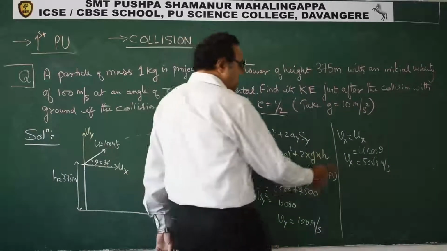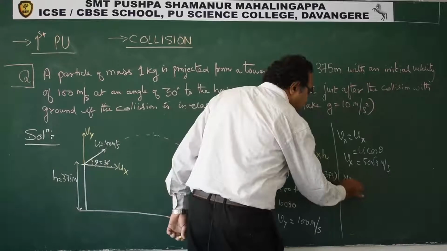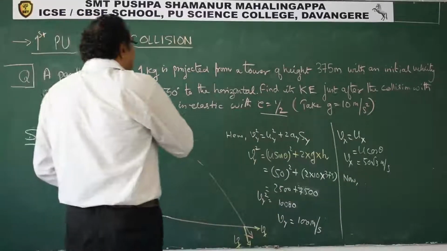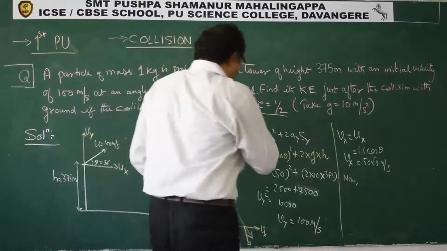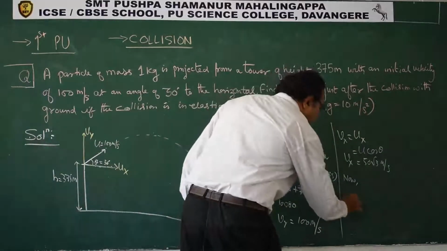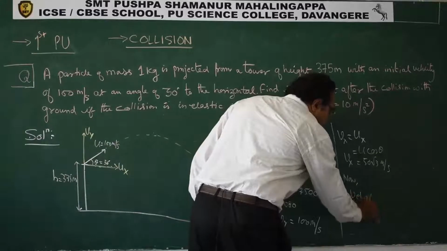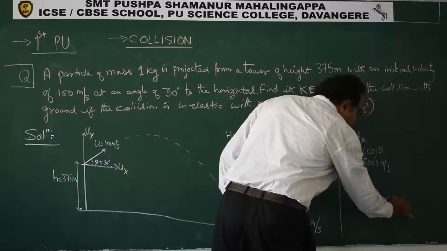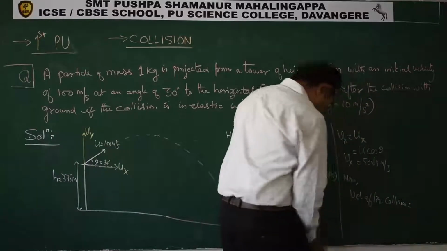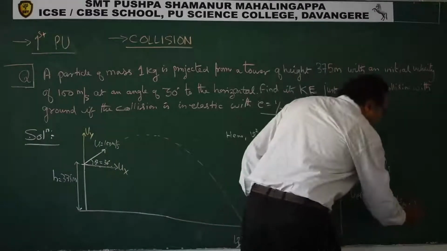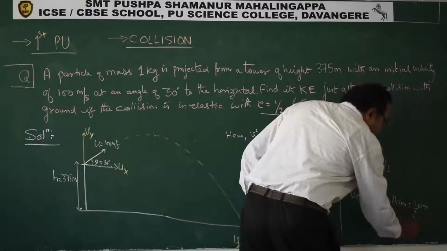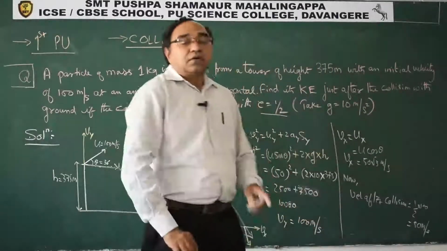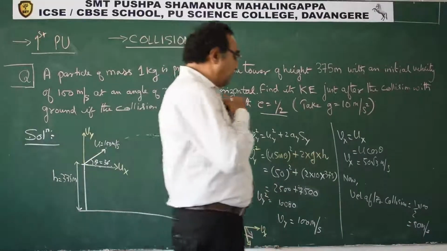Now, E is given to us as 1 by 2. So how to use this E? So E is 1 by 2. So now the velocity after collision, this is Vy is 100. So we get half of 100. So that is 50 meter per second, because it is E times V. That is exactly what we get.